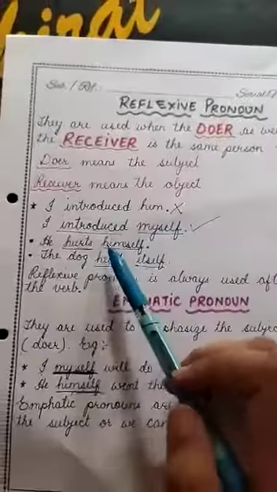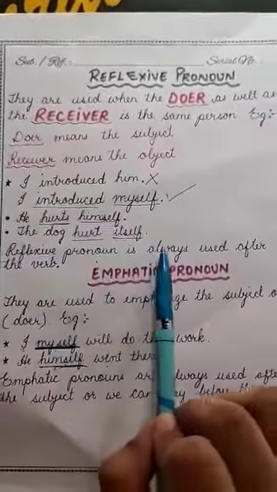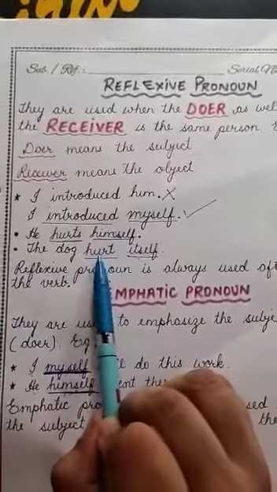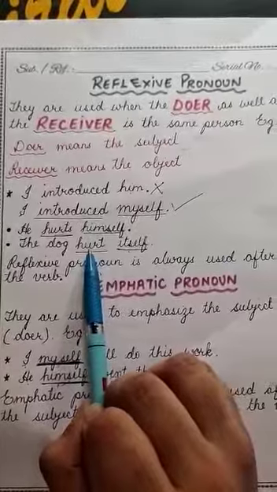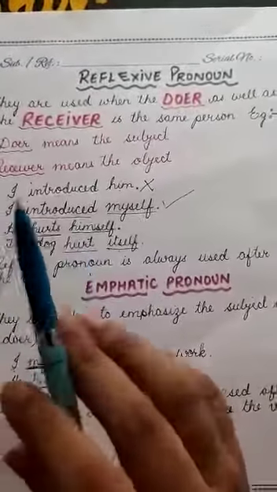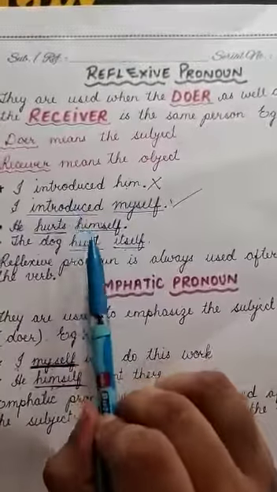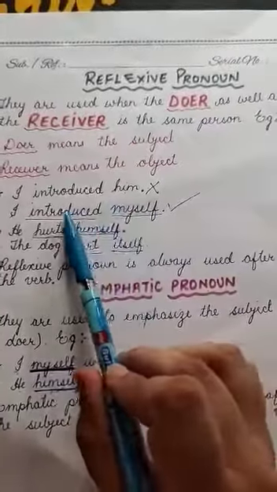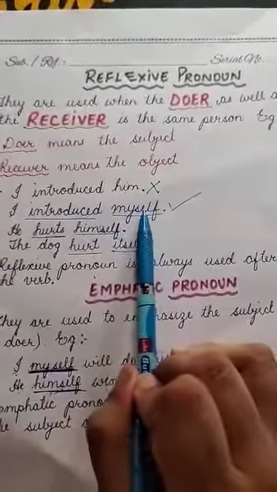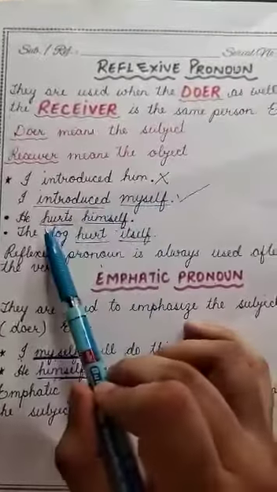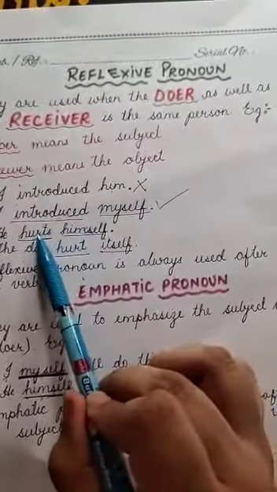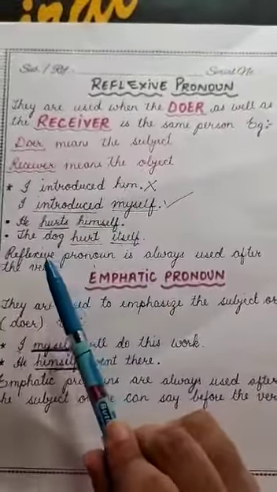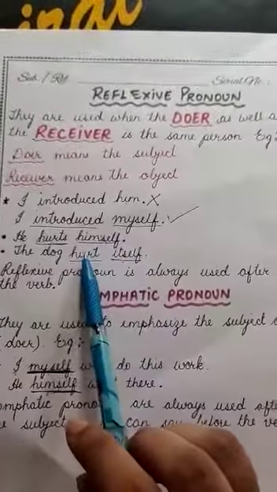One main thing is that reflexive pronoun is always used after the verb. Here, the verb is hurt. You know very well what is a verb. Doing words or action words are called verbs. Any action: hurt, introduce. These both are verbs. And these reflexive pronouns are used after the verb. Understood? Here also we have used the reflexive after the verb. This is the main thing, that we always use the reflexive pronoun after the verb.